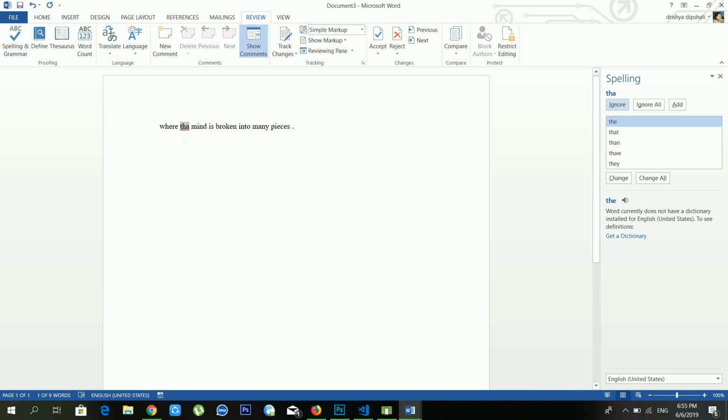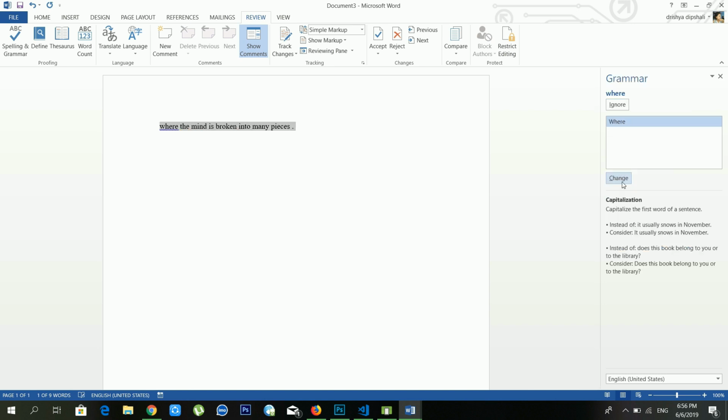You can see THA is misspelled, and that's why it's telling me that it is the wrong spelling. That's why I need to change this one. From the suggestions, you can see there are lots of suggestions available, but I need to choose THE. That's why after selecting that word, you have to click on change.